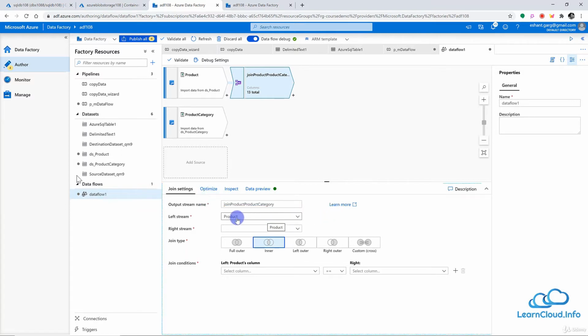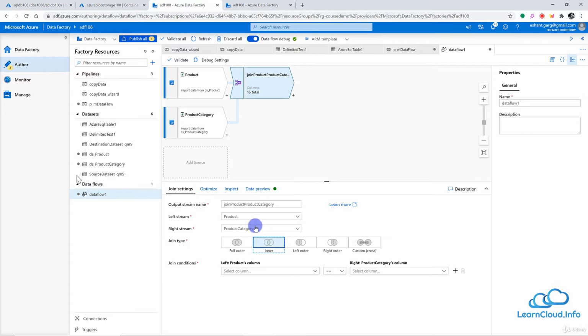Now here we need to define the left and the right portion of the join. So in join we have the left stream, and product is going to be our left stream, and you can see that this is joined here. And on the right stream we are going to have the product category, and you can see that it has developed this join with this table here. And what kind of join do we want? Is it going to be full outer, left join, right join, or inner join? So right now we are fine with the inner join here.